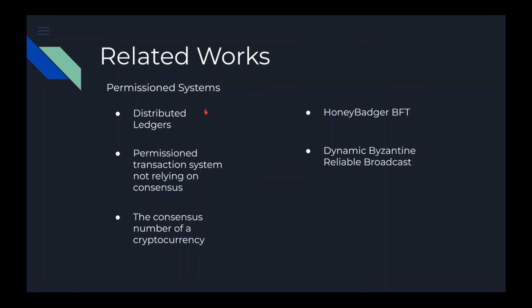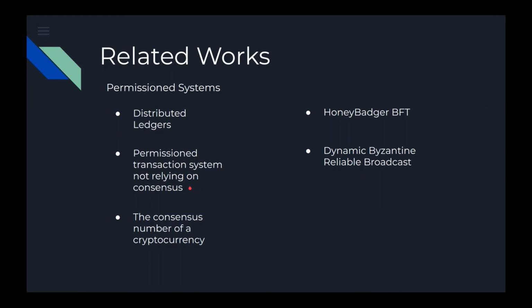Now, we can compare our system with some of these permissioned systems, like the distributed ledger. These operate with a carefully selected committee of trusted machines. Such systems are called permissioned. The committee agrees on a transaction, votes on and commits that transaction, and only then moves forward to agree on the next transaction.